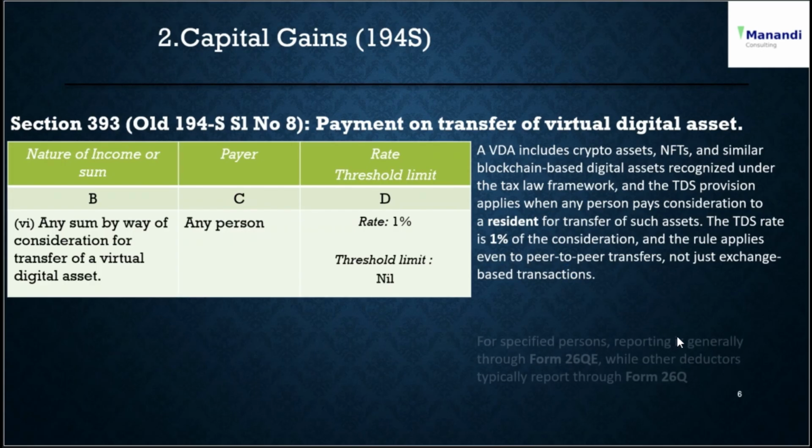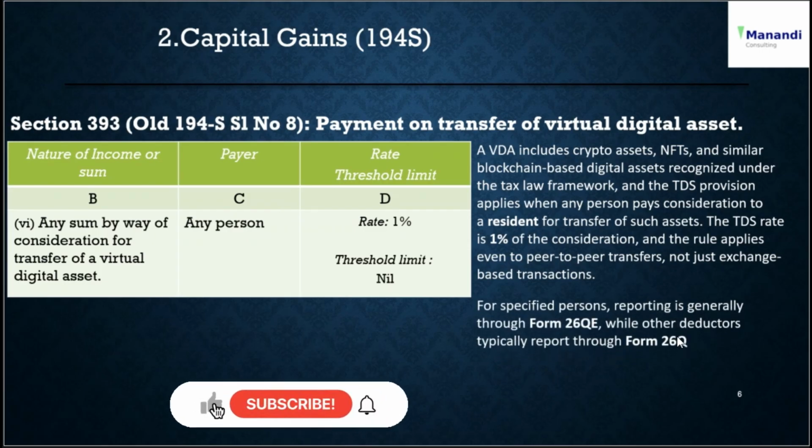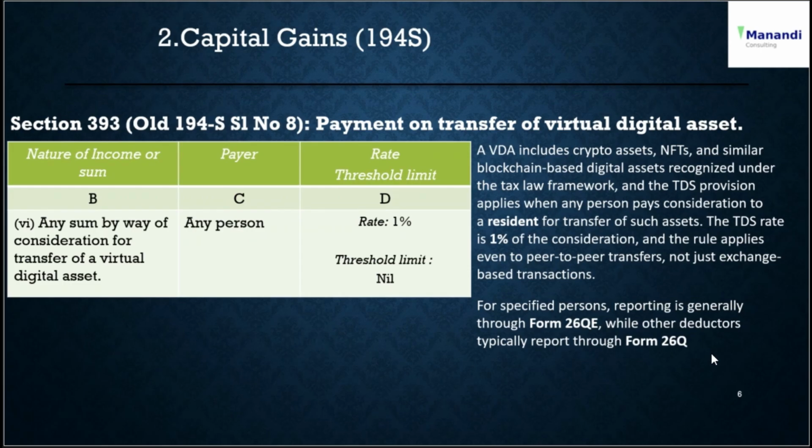So who deducts? For specified persons, reporting is generally through Form 26QE, while other deductors typically report through Form 26Q. The person responsible for paying the consideration must deduct the tax, but in practice, the responsibility can shift depending on whether the transaction is direct or through an exchange or a broker.